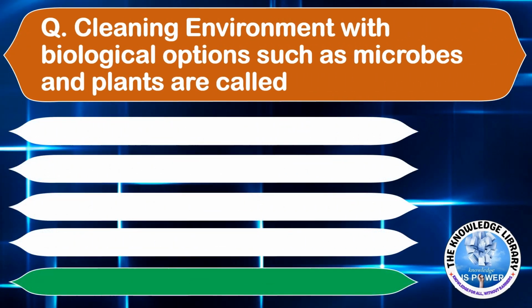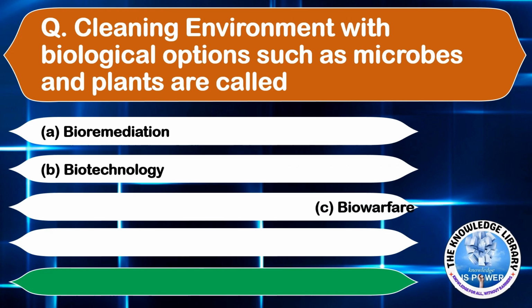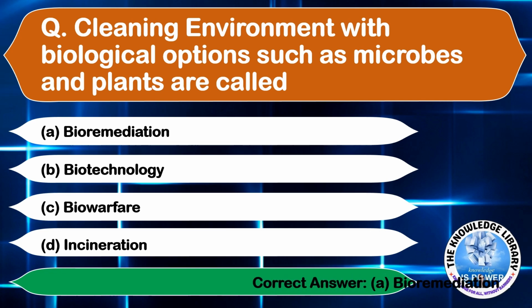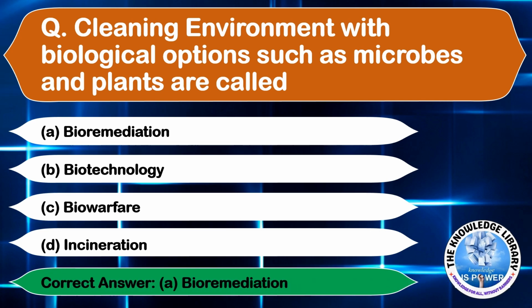Cleaning the environment with biological options such as microbes and plants is called option A bioremediation, option B biotechnology, option C biowarfare, and option D incineration. The correct answer is option A bioremediation. Moving on to the next question.